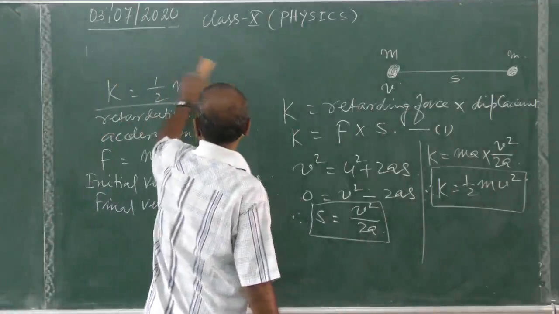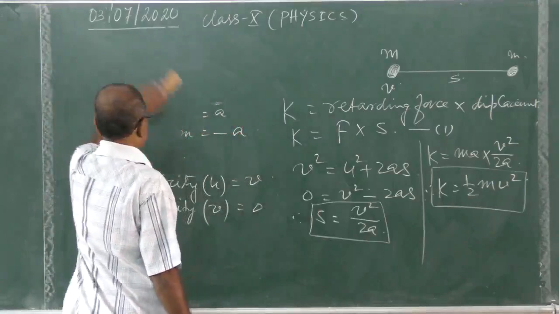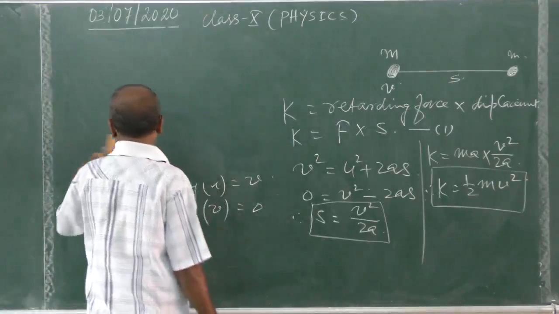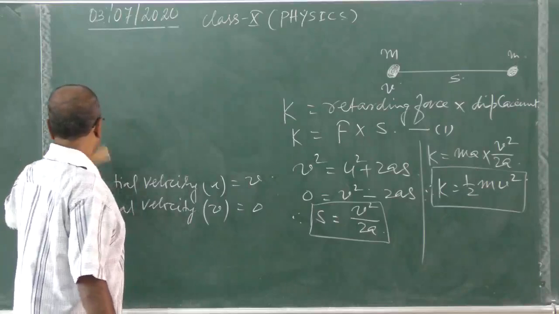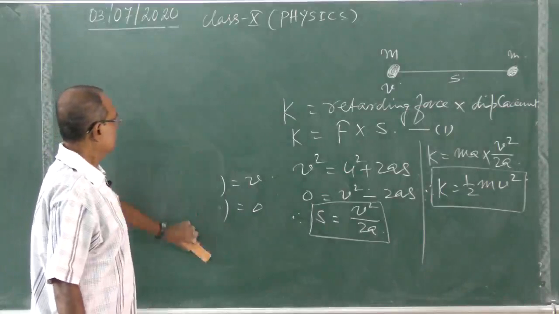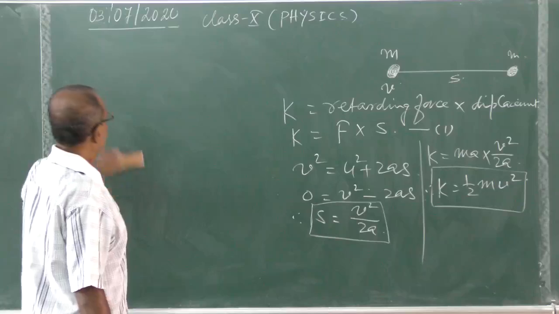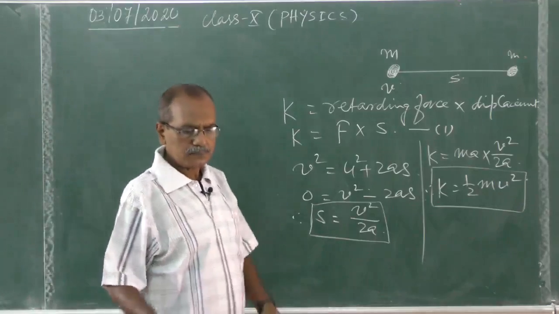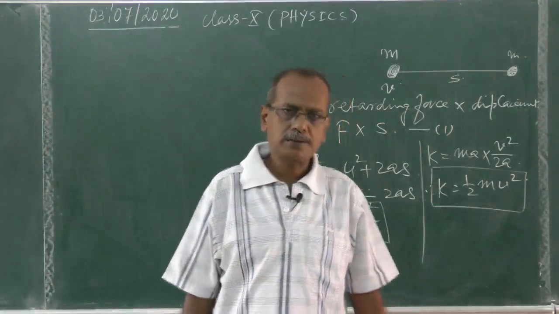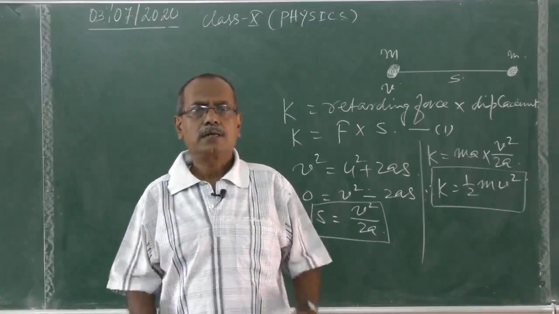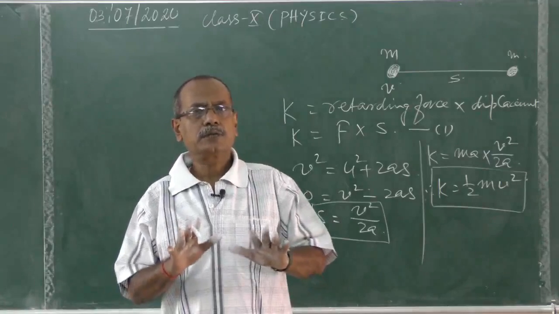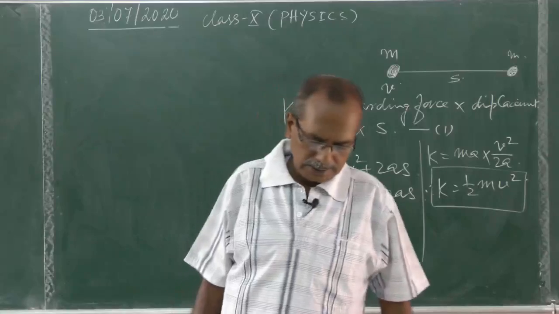So kinetic energy is half mv square. Potential energy is mgh. You must go through your book. Everything is given, whatever I am teaching. If you go through your book, you will get the same thing again, but you must go through your book line by line, that is Concise Physics.